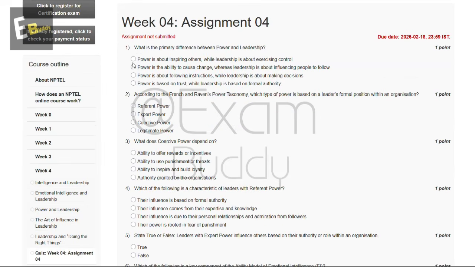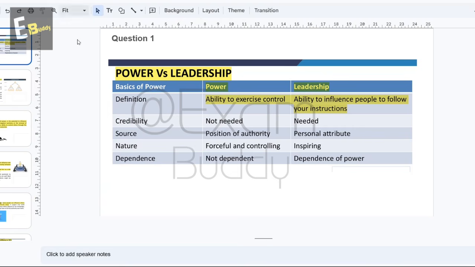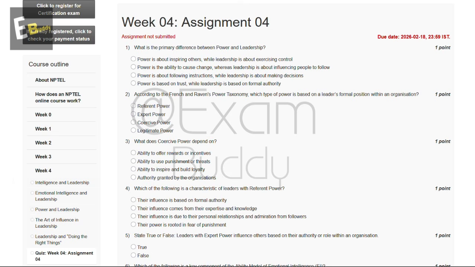So the first question is, what is the primary difference between power and leadership? So these are the options, and now let's check the explanation. So explanation says power versus leadership. Power, ability to exercise control. Leadership, ability to influence people to follow your instructions. So the answer of our first question is B. Power is the ability to cause change, whereas leadership is about influencing people to follow.